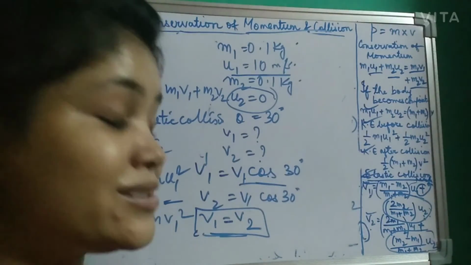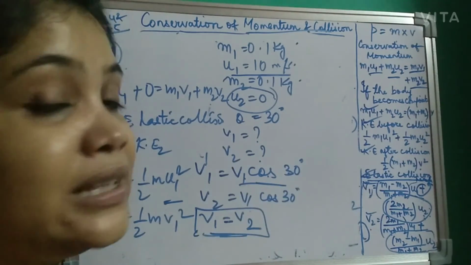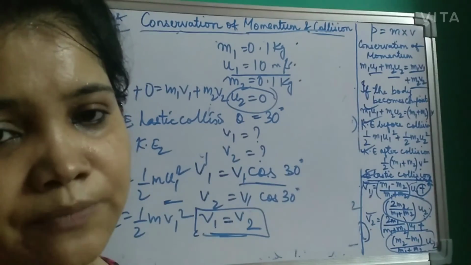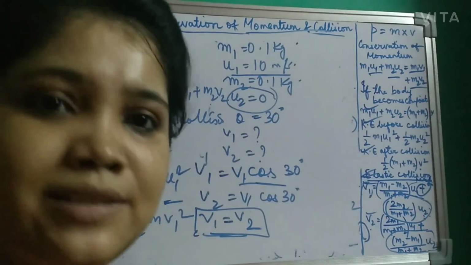Sum number 40 is exactly the same as sum number 39, only instead of 30 degree they have changed the angle to 45 degree. So if you have understood this sum, you can do that sum easily.